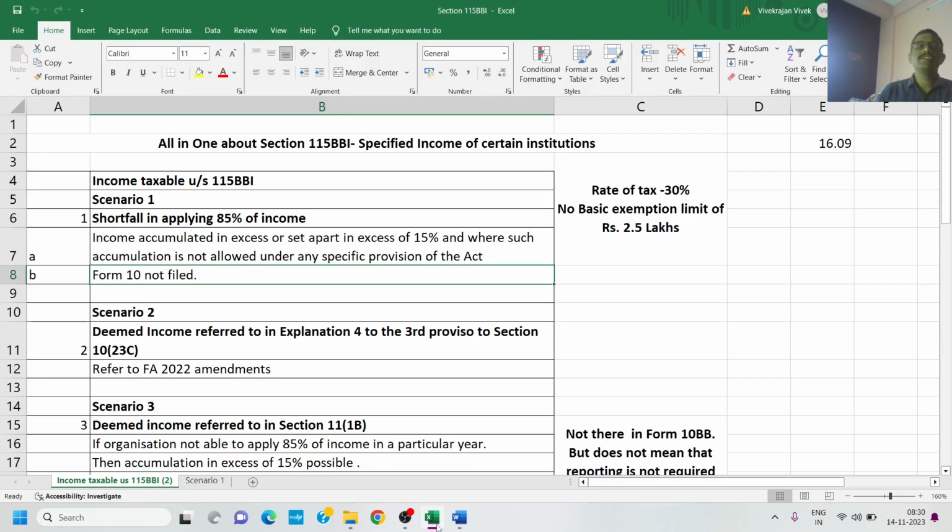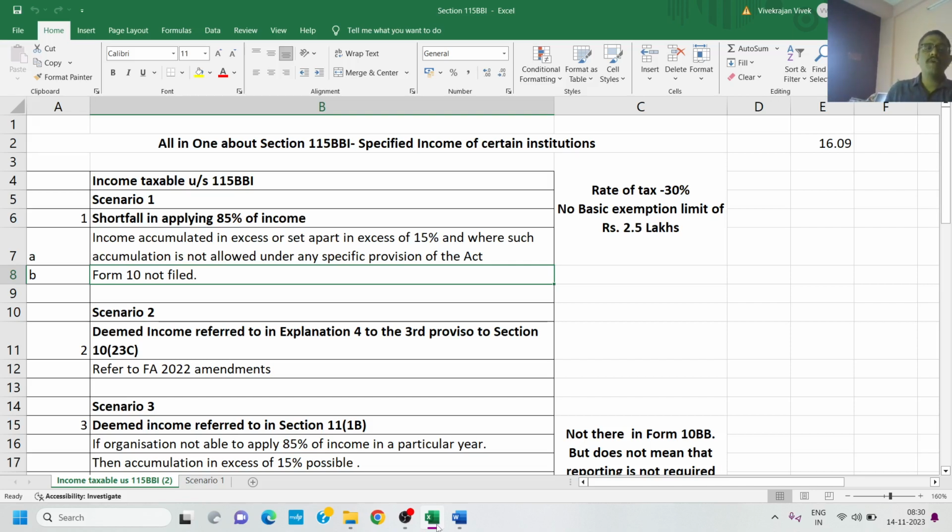Today we are going to see about section 115BBI, specified income of certain institutions. We are going to see this section 115BBI in two parts, and today we are going to see part 1. So what does section 115BBI talk about? Section 115BBI talks about a scenario whereby an income arises to the trust in 7 different scenarios. In simple words, there are 7 different scenarios in which an income arises to the trust, and section 115BBI says that in those 7 scenarios it will be taxed at a special rate of 30% without any basic exemption limit. So let us take a deep dive into the 7 scenarios that are laced with practical examples.